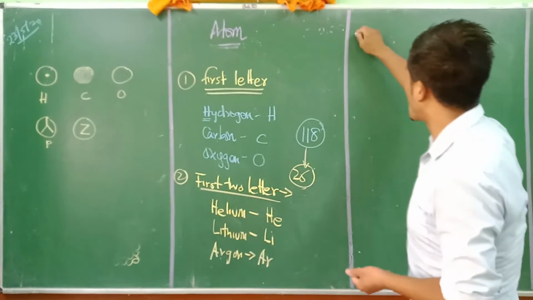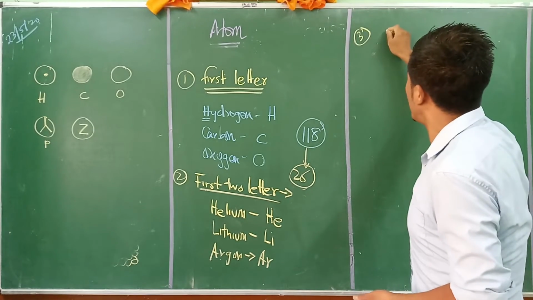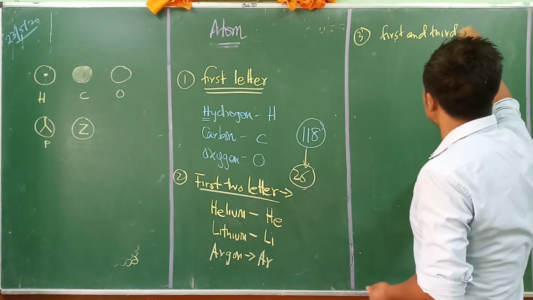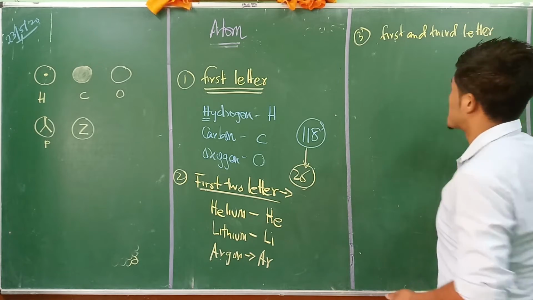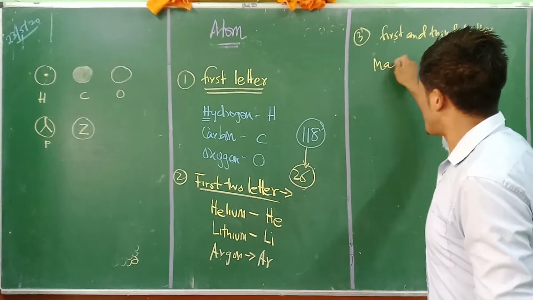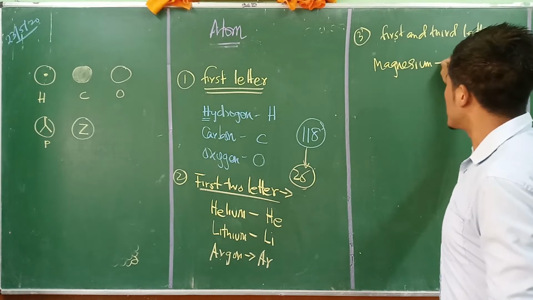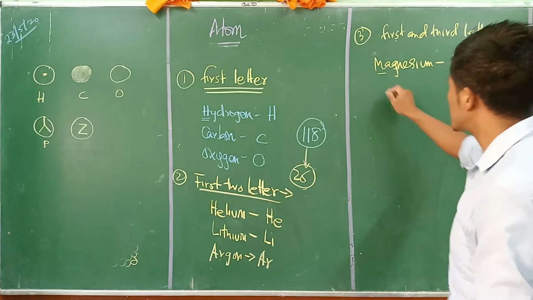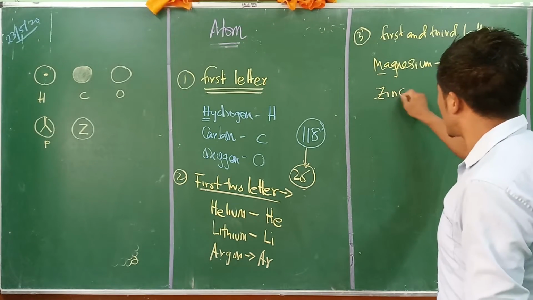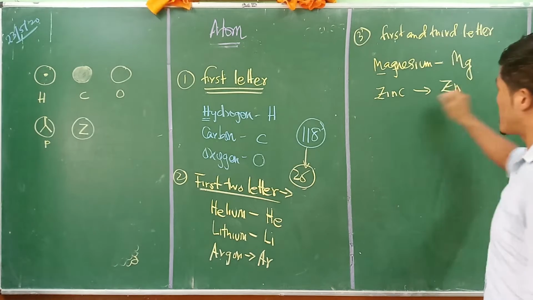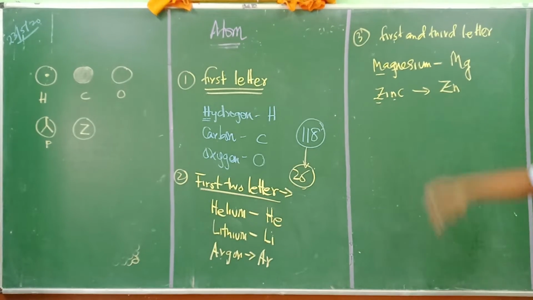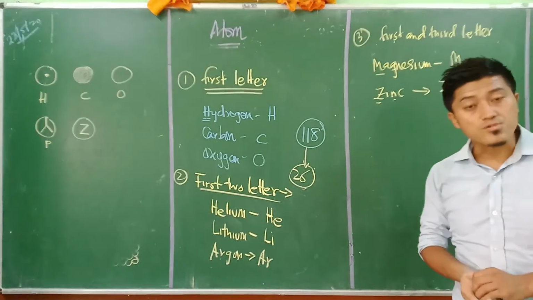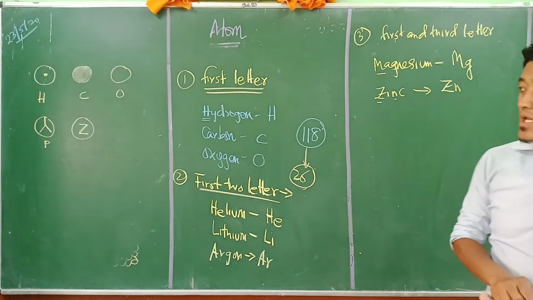So they adopted the third rule, that is the first and third letter. For example, in the case of magnesium, we go for Mg, that is the first and third letter. In the case of zinc, we go for Zn. There are many other examples. All these kinds of rules, the first letter, the first two letters, and the first and third letters, are used in the periodic table in naming the symbols. Now